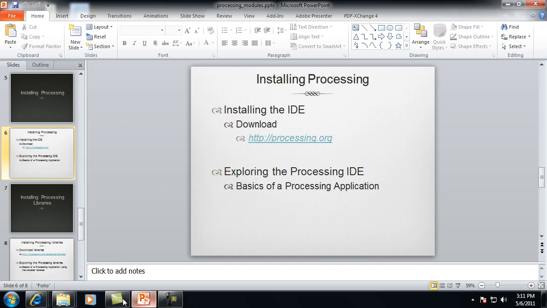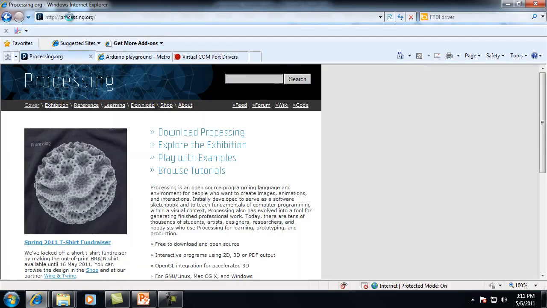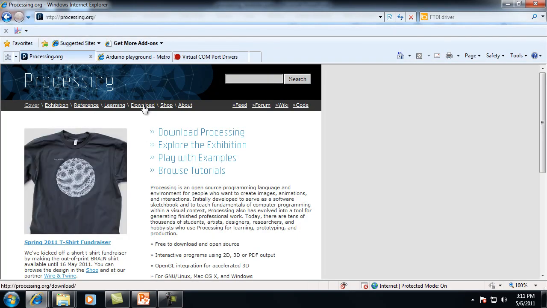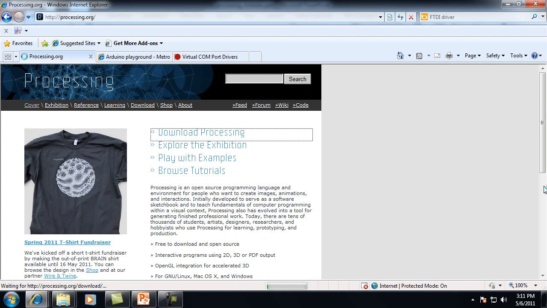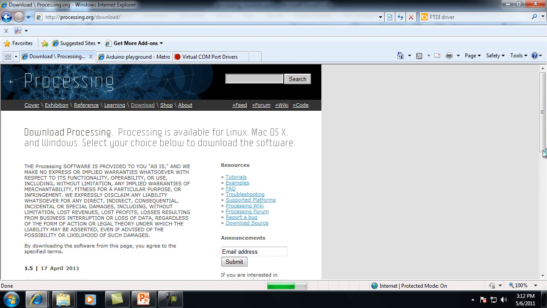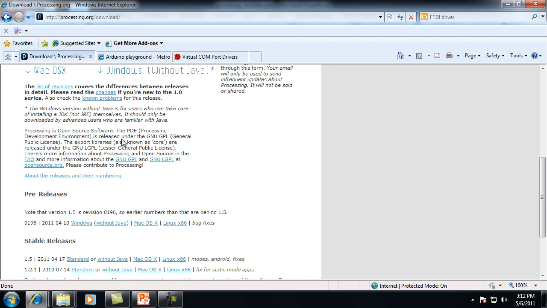To start with, go to Internet Explorer or any browser, and go to processing.org. There you can see a link to download Processing. Click on Download Processing, and it should give you certain links where we can download. Currently we are on Processing version 1.5 IDE, and you also have various other ports available for different operating systems.